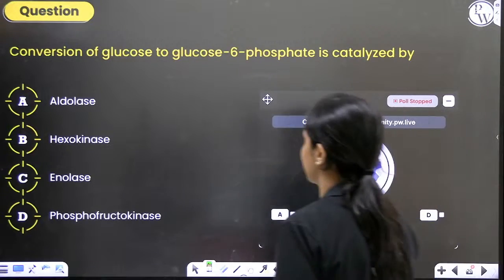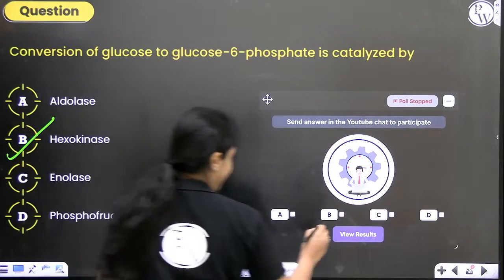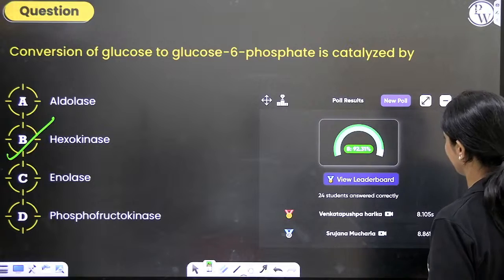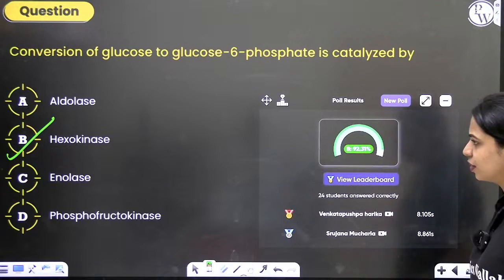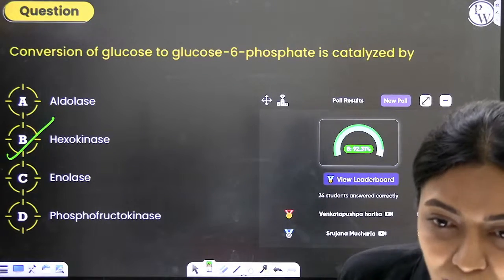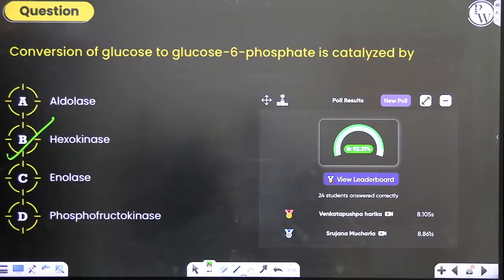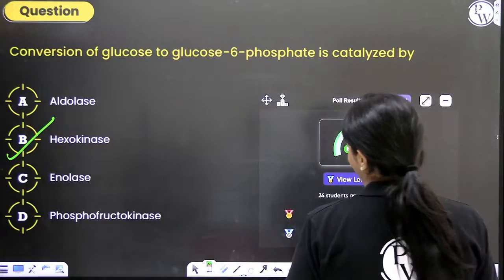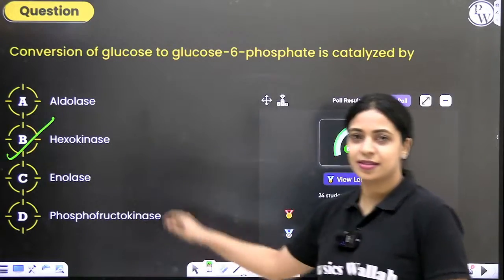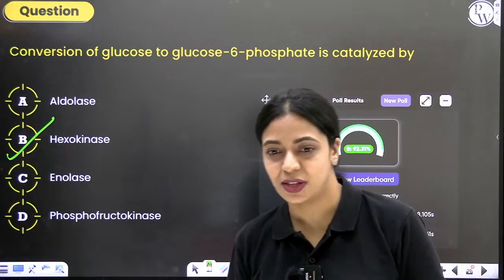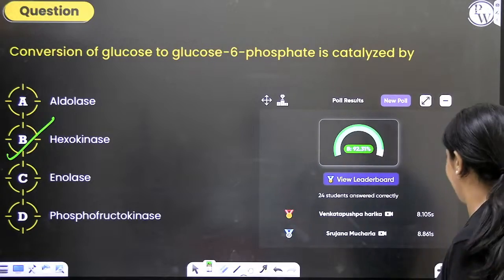Okay, hexokinase is the correct answer. Many of you have answered correctly. I think this will be 100%. What did you get confused with? Which other option? A, who is saying A? Prithvi Kumar is saying A. And Sushant says C. Otherwise, everyone has answered B. Okay. We haven't even discussed the other enzymes. Some coaching classes teach them, but it's not in NCERT, so it's not important.